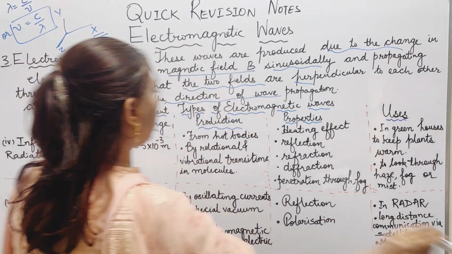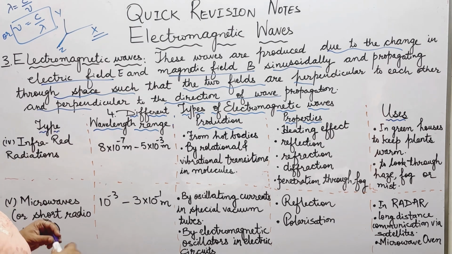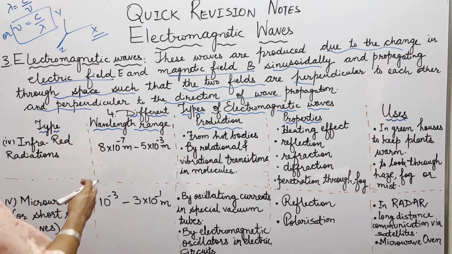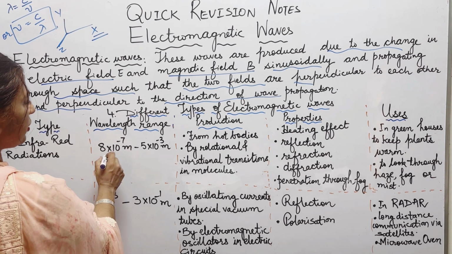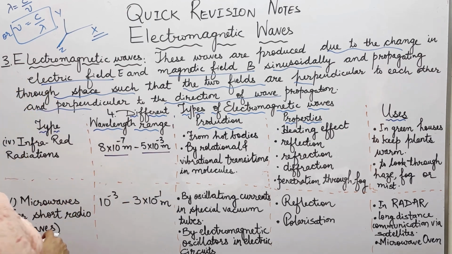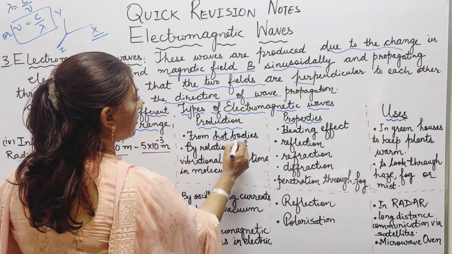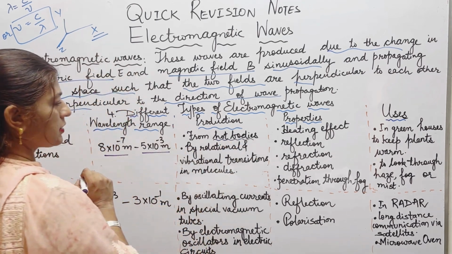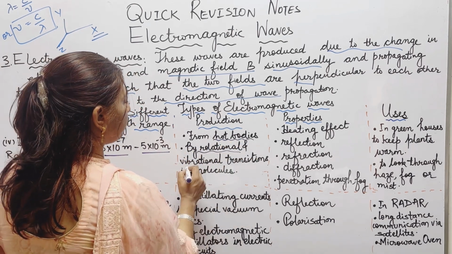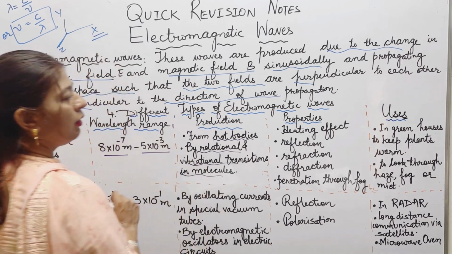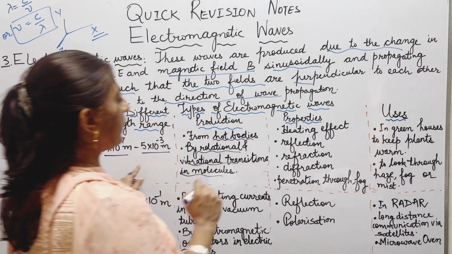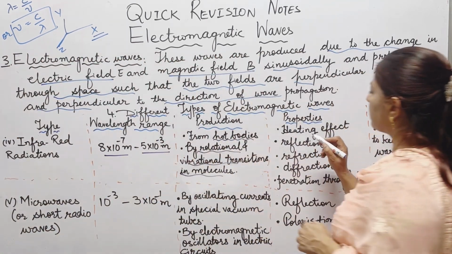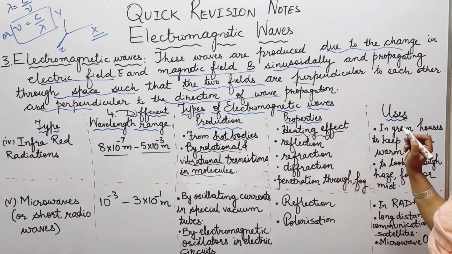In the infrared radiations, the wavelength range is from 8 into 10 power minus 7 meter to 5 into 10 power minus 3 meter. Infrared radiations are radiated by hot bodies or by rotation and vibration transitions in molecules. The most important property is that it produces the heating effect.